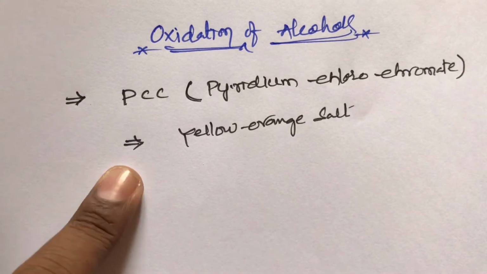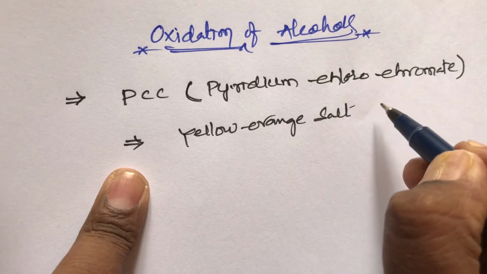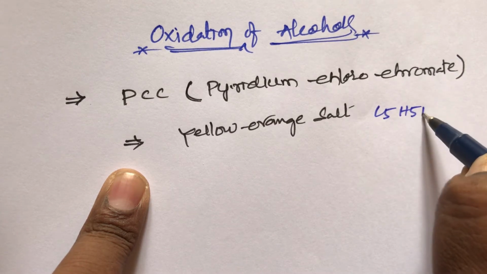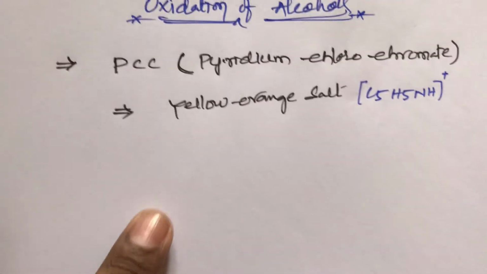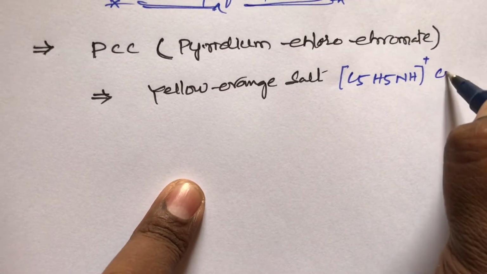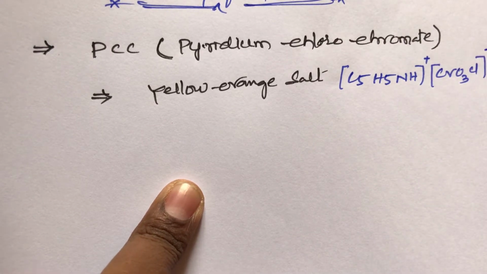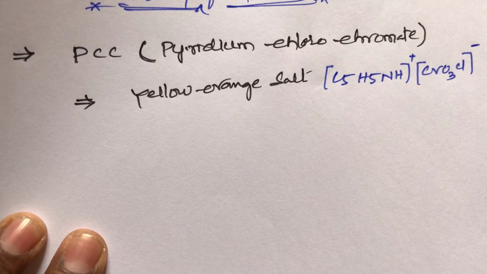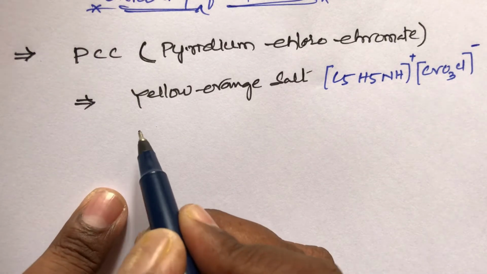So what is the formula, students? The PCC formula: it is a yellow orange salt. The formula is C5H5NH+ and CrO3Cl-. This is pyridinium chlorochromate, a yellow orange salt. So what is the structure, students?